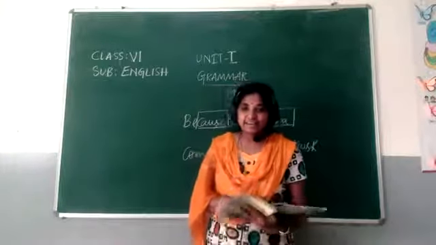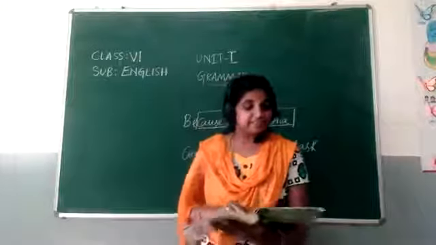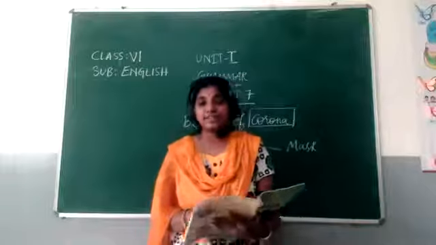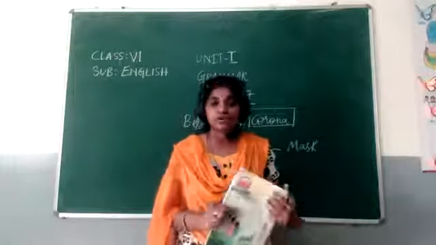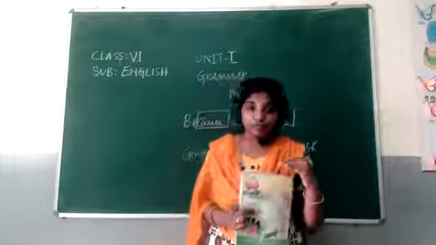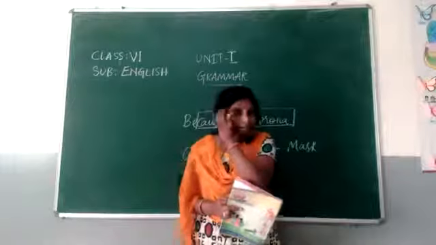Let us go to the third bit. This is really interesting, my dear little ones. Rearrange the following sentences in the order of their occurrence in the story. That means you should arrange them in chronological order. I'll tell you one story.